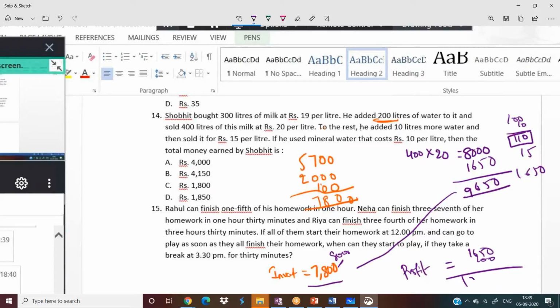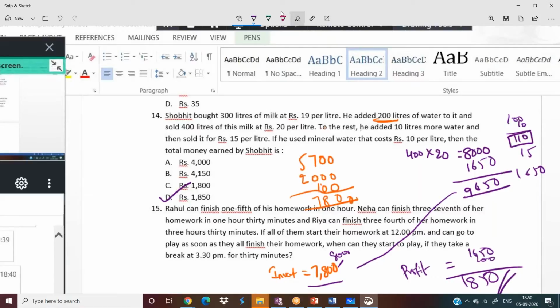Hope it is clear for you. How many of you got this? Just remember the answer also. I'm telling you, if you see Shobit in your exam, you need not solve the problem. Blindly put option D as your answer. D, 1,850 will be the answer. Done.